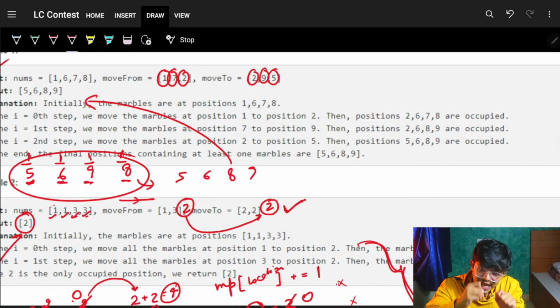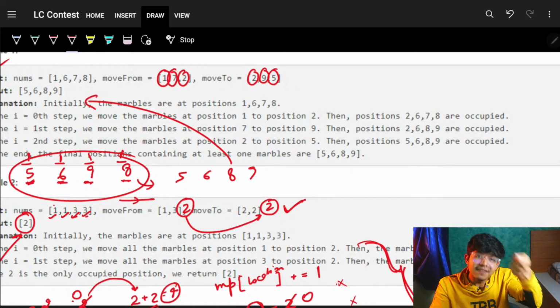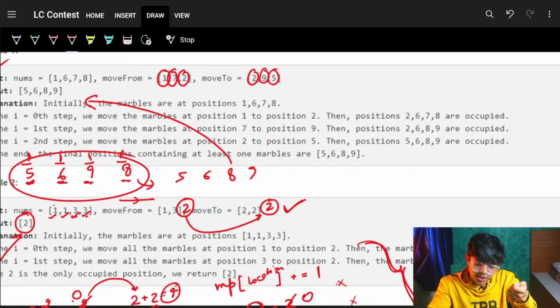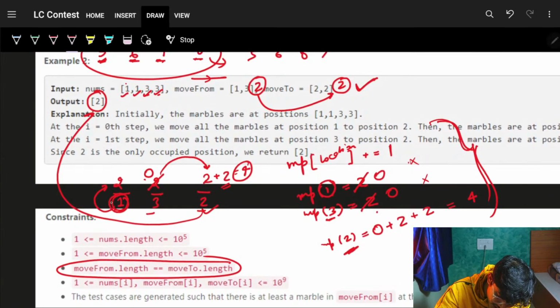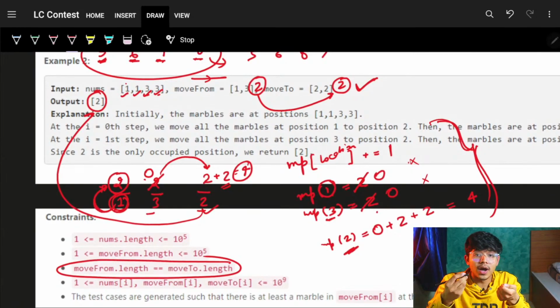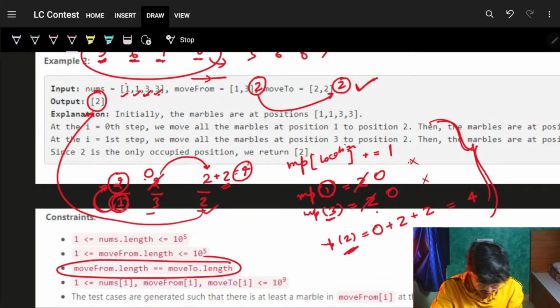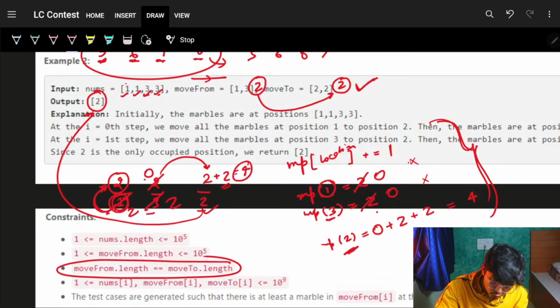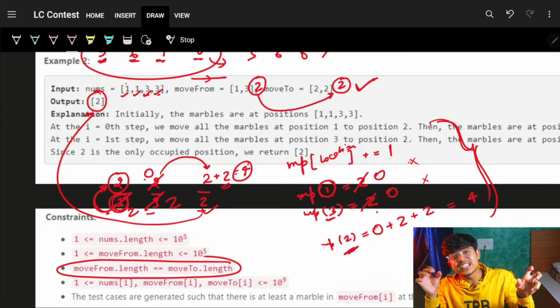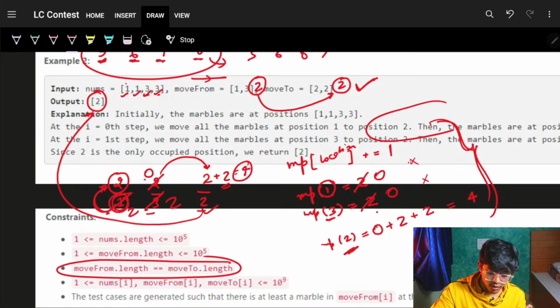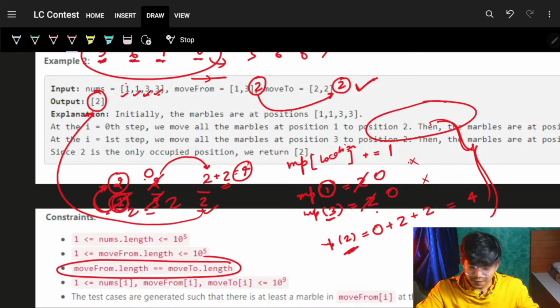So that was the entire thing, and there was nothing extra. We just followed the exact same procedure, with a small data structure to store, for each location, how many marbles are there, because I need to change the location, which means 1 to 2, 3 to 2. For that I need to change the key itself. That's the reason I just use an unordered map. Let's quickly jump to the code itself.